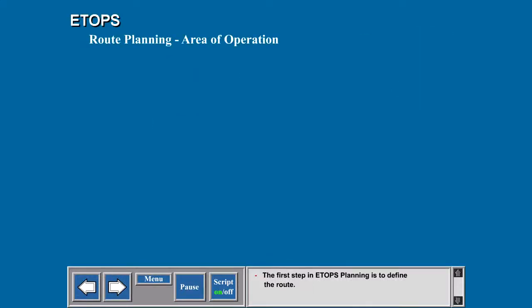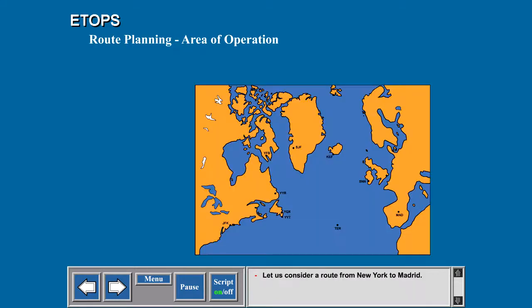The first step in Etops planning is to define the route. Let us consider a route from New York to Madrid. For the purpose of this lesson, we will assume a great circle routing is desired.